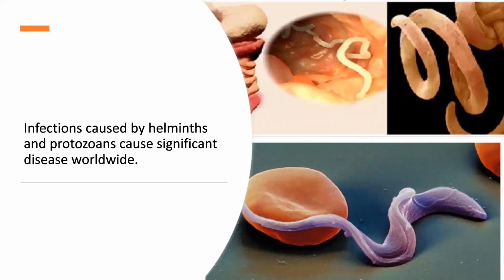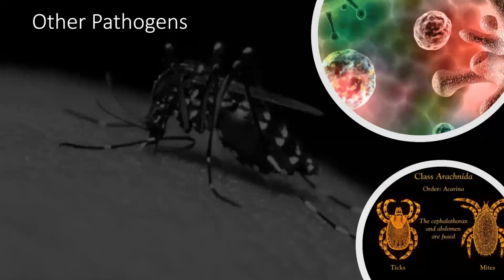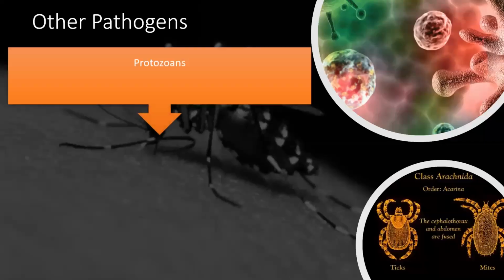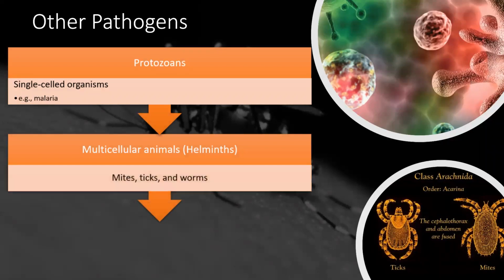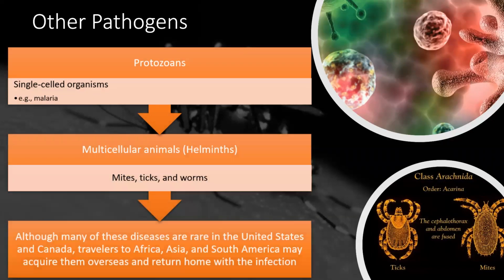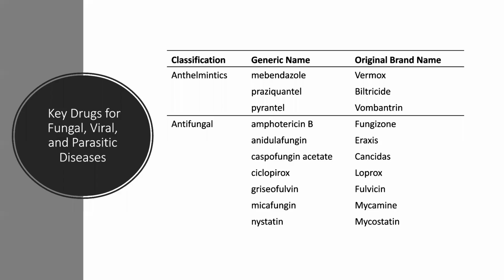Then we come to infections caused by helminths and protozoans, which cause significant disease worldwide. Protozoans are single-celled organisms which cause malaria. The multicellular organisms like helminths include mites, ticks, and worms. Although many of these diseases are rare in the United States and Canada, travelers to Africa, Asia, and South America may acquire them overseas and return home with the infection.